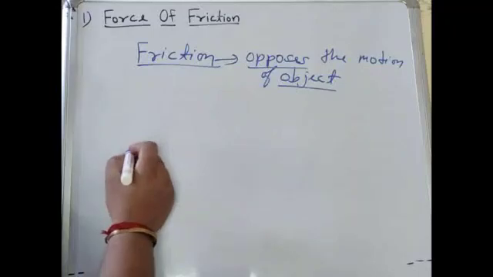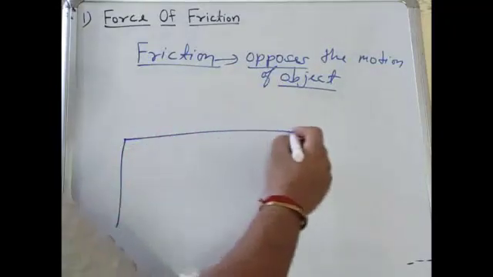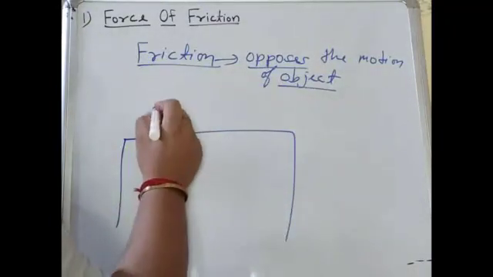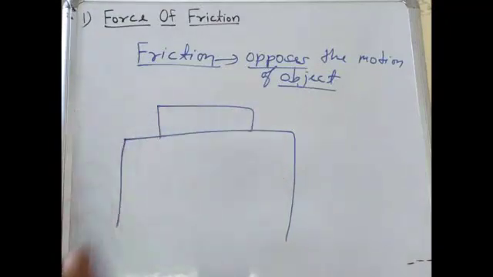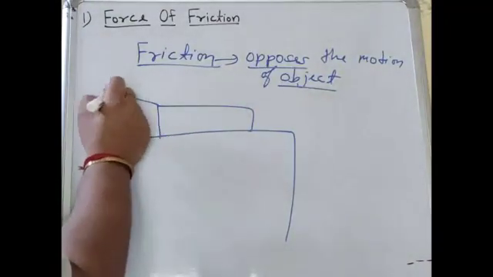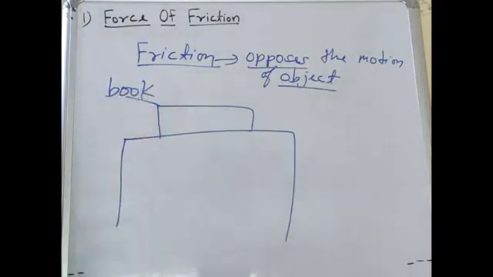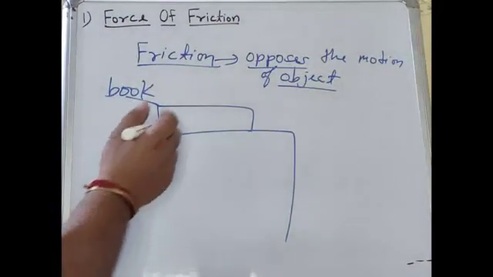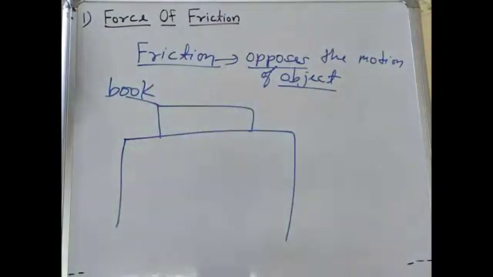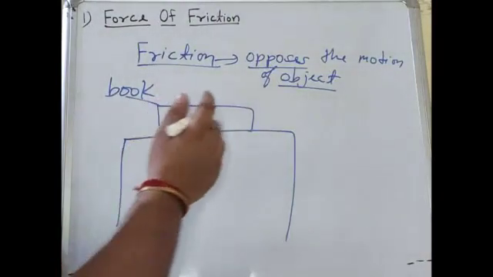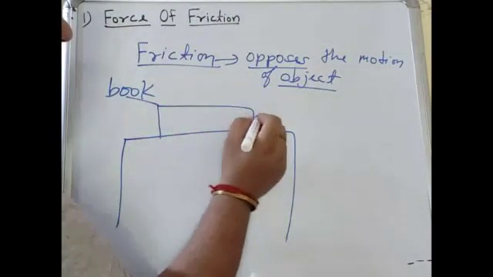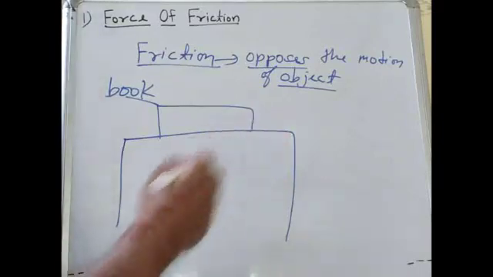For example, take another example. Suppose this is a book. If we push this book in a forward direction, after some time we will see that the book stops. Why? Because of the friction between the surface of the book and the table.